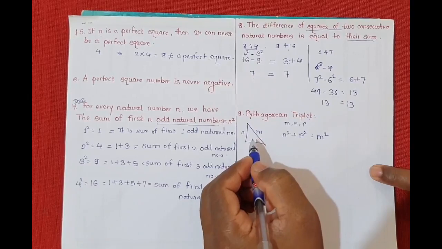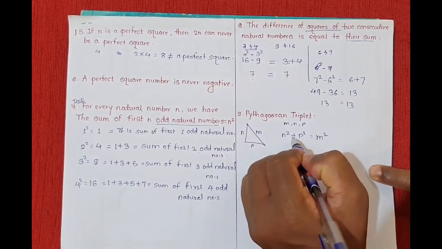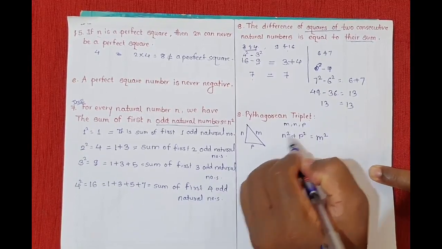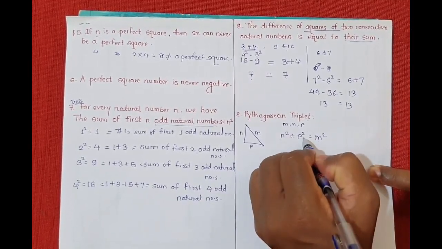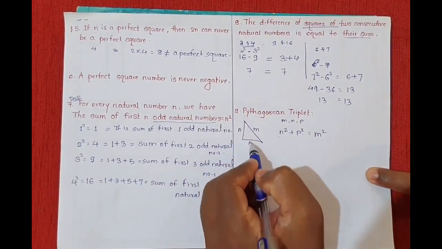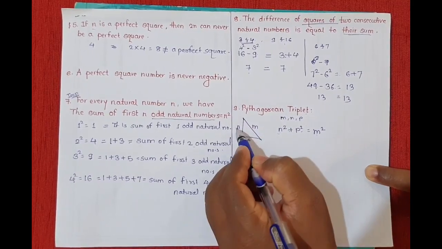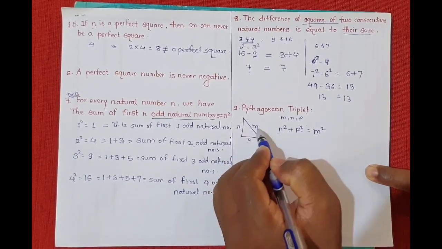Understood? That means the hypotenuse square is equal to the sum of the squares of the other two adjacent sides. Here these are two adjacent sides, and M is the hypotenuse. That's why N square plus P square is equal to M square.